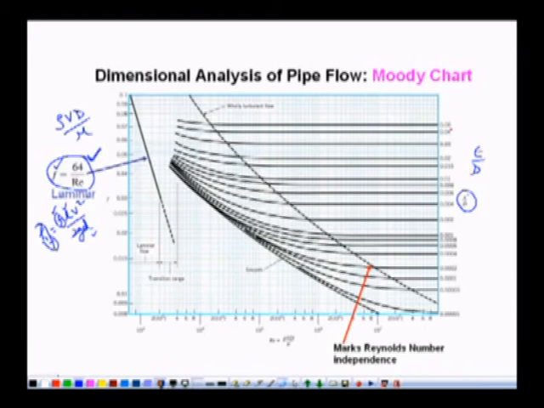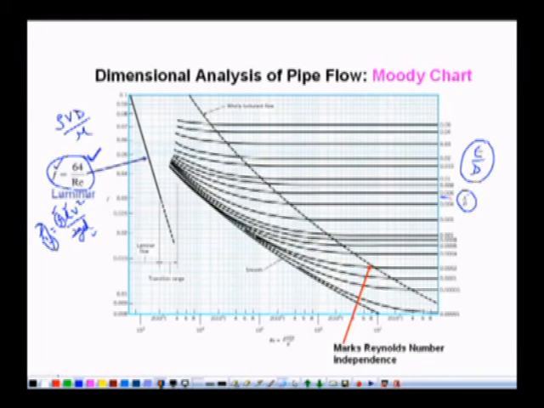For different relative roughness, we have these lines.